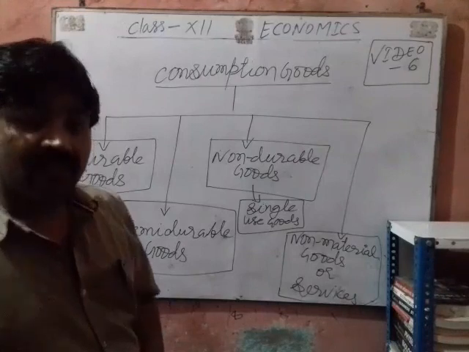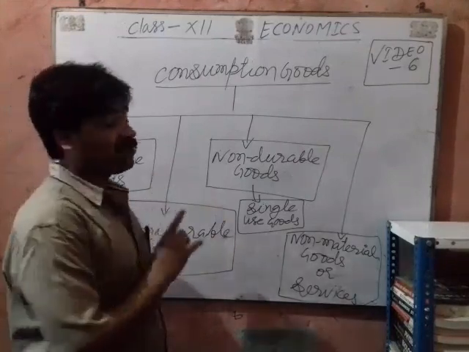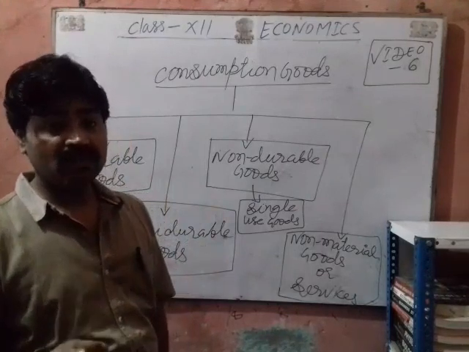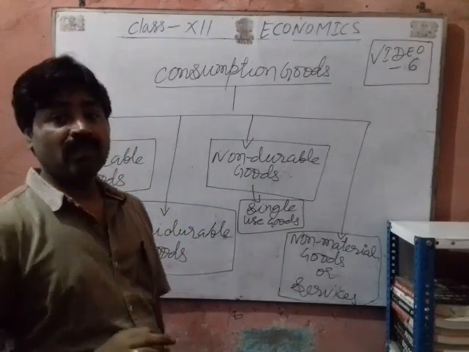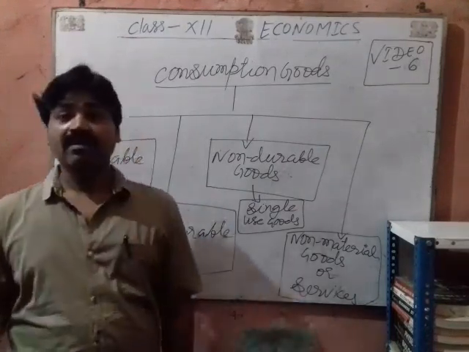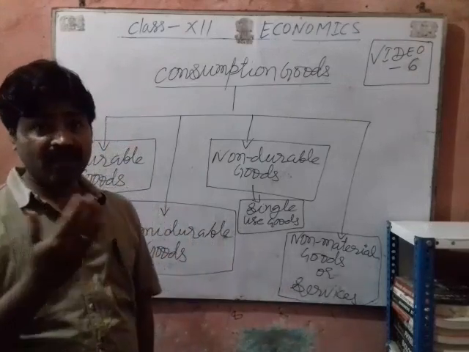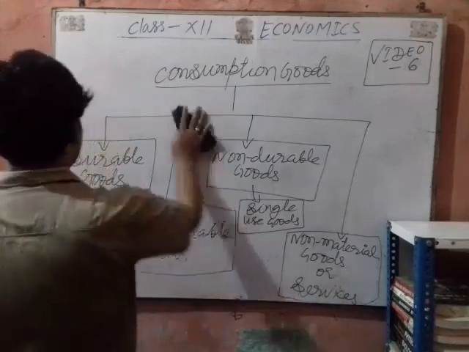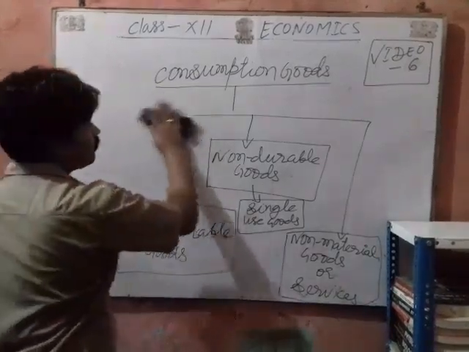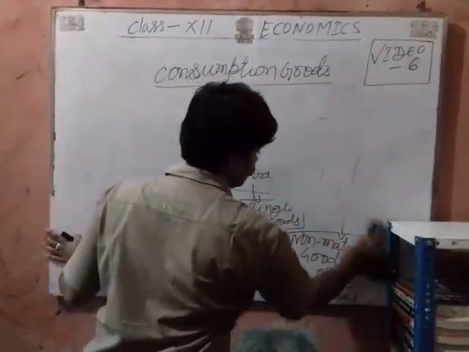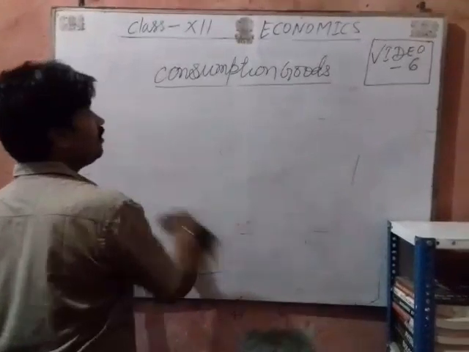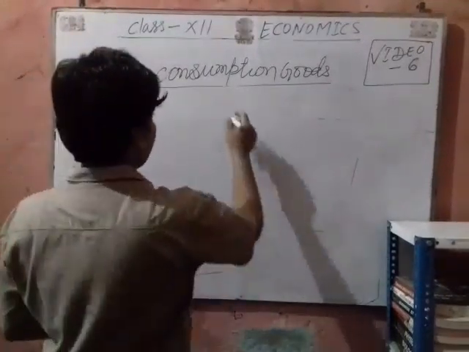The expenditure on the consumption goods is called consumption expenditure, and it is denoted by C. Now, we can make a difference between the capital goods and consumption goods. What difference we can make? Consumption goods and capital goods.